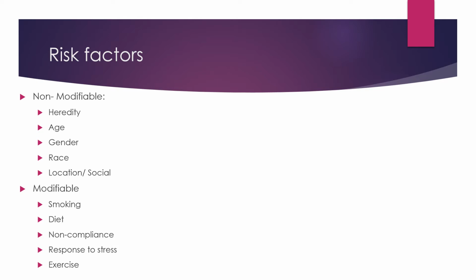We want to lower our cholesterol levels. Non-compliance. This is talking about our medication. We also want to reduce stress and exercise. Remember, going back to our diet and lowering those cholesterol levels. Remember, we want our HDL to be above 60 and our LDL to be less than 100.